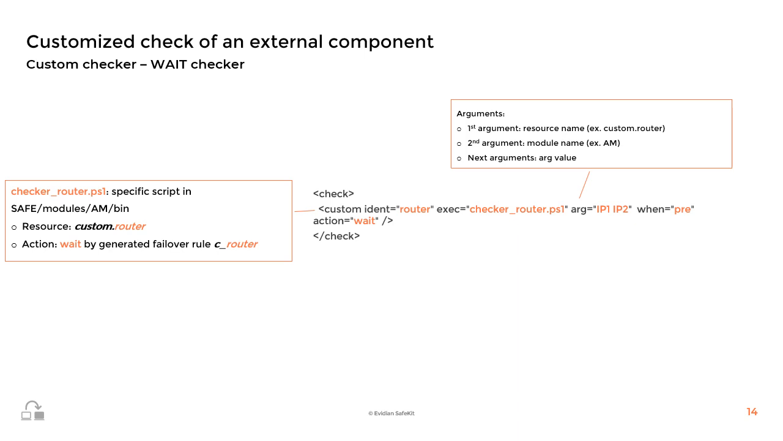The when attribute is set to pre to indicate that the custom checker must be started in the pre-start step of the module. Thus, if the custom checker detects that the external component has failed, the module will be immediately put in the wait state without starting the application. Note that, as shown in the right text box, a new attribute, named arg, can be configured to pass arguments to the custom checker.